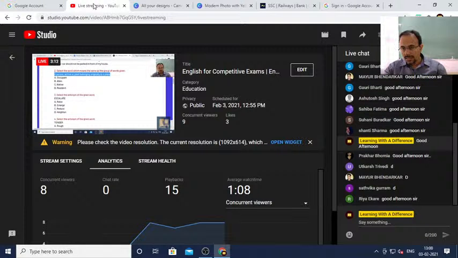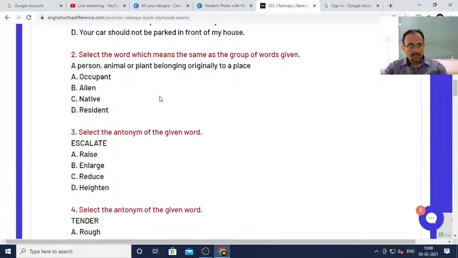Sadvika, D. No, Ria. Okay, Ria. Good afternoon. So tell me the answer, dear students. Originally to a place. It could be a person, it could be an animal, or it could be a plant. So belonging originally to a place. Originally is important here in the context of this question. So which one do you think?